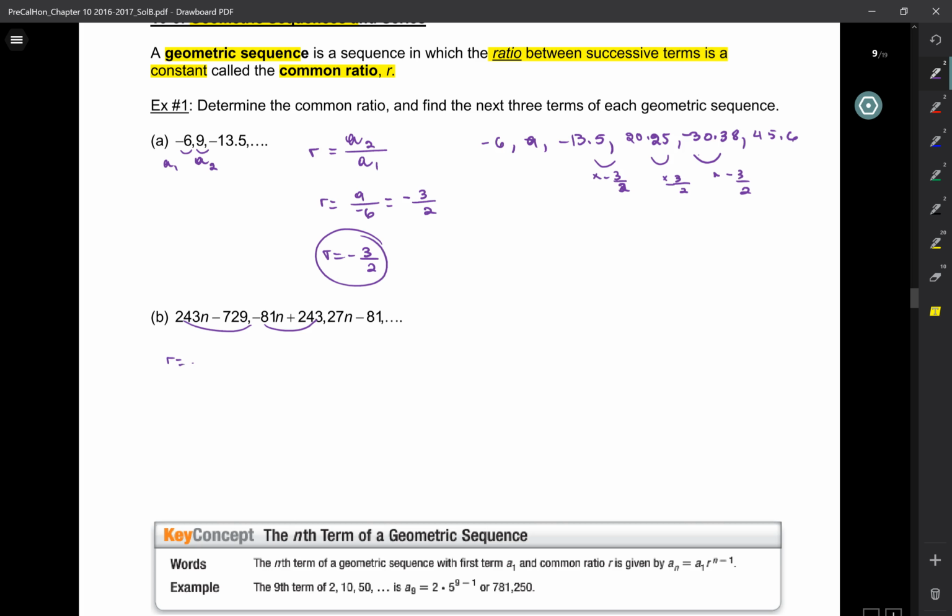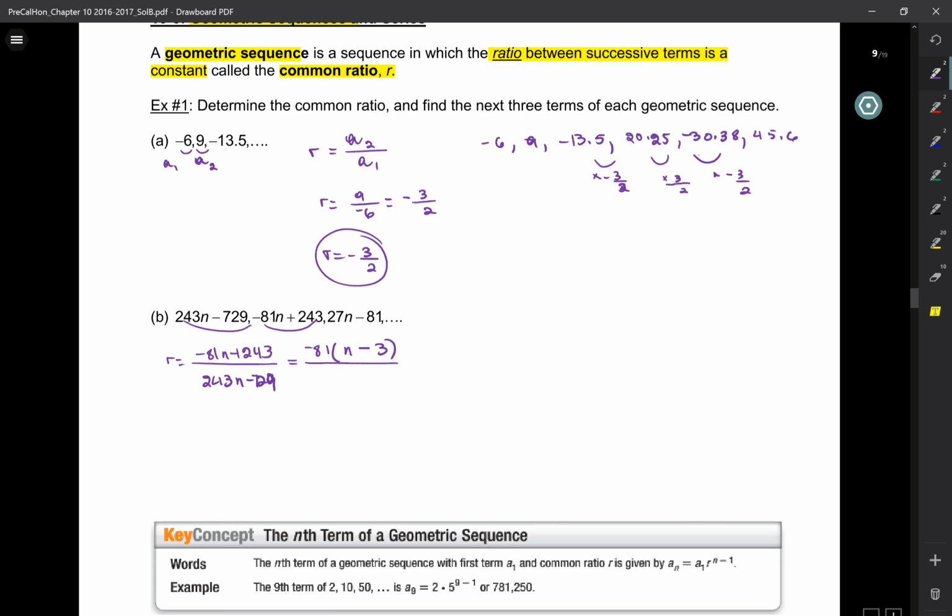So R is going to be negative 81n plus 243 over 243n minus 729. And you notice from the top here, I can factor out a negative 81, and that gives me n minus 3.